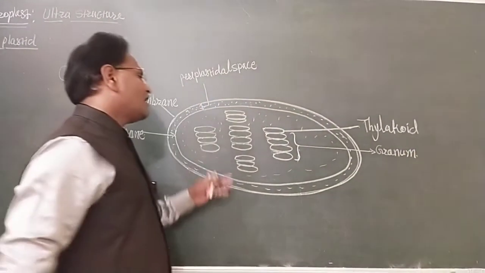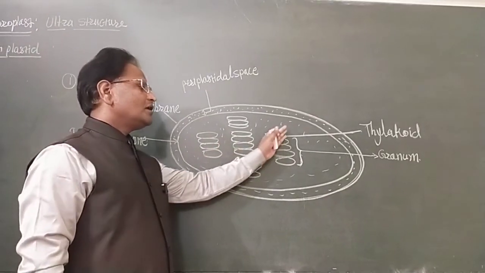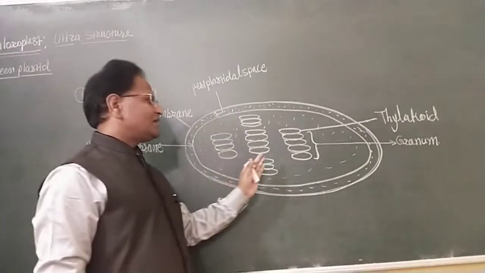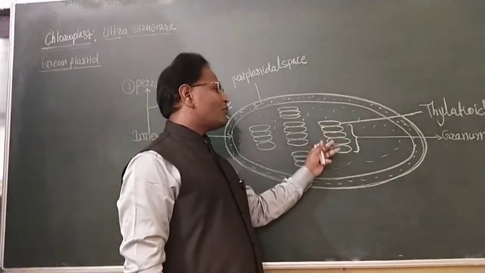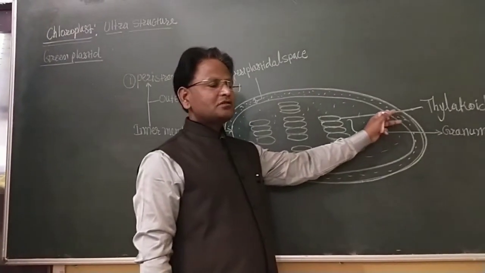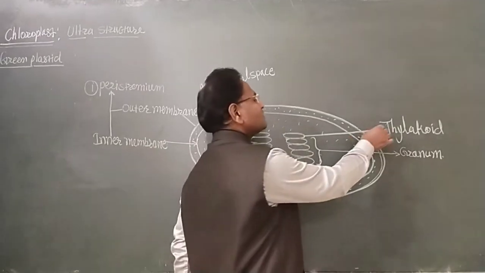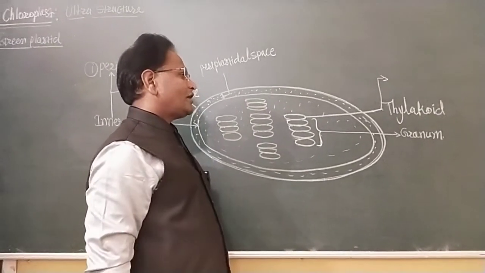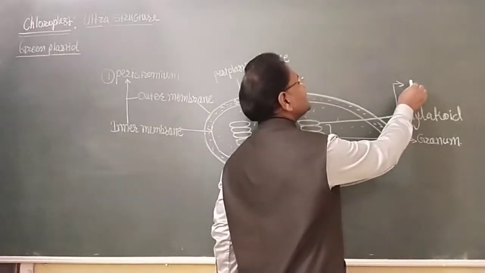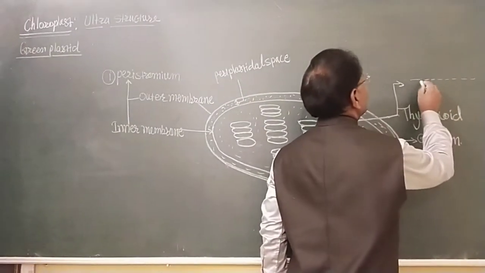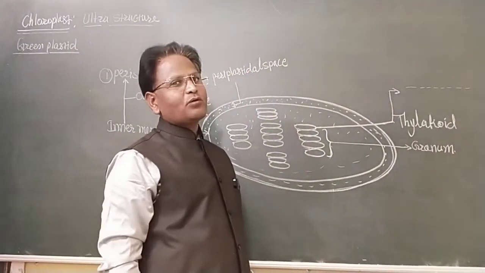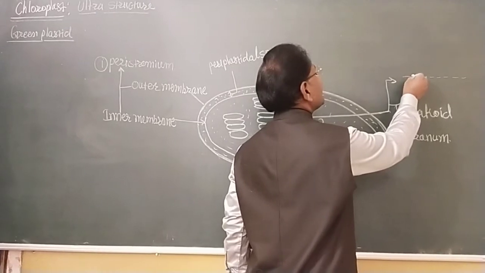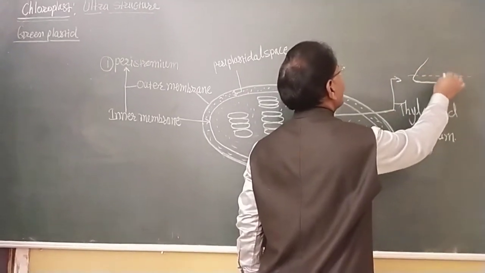When you observe under an electron microscope, the membrane of the thylakoid is the location of the chlorophyll pigments.